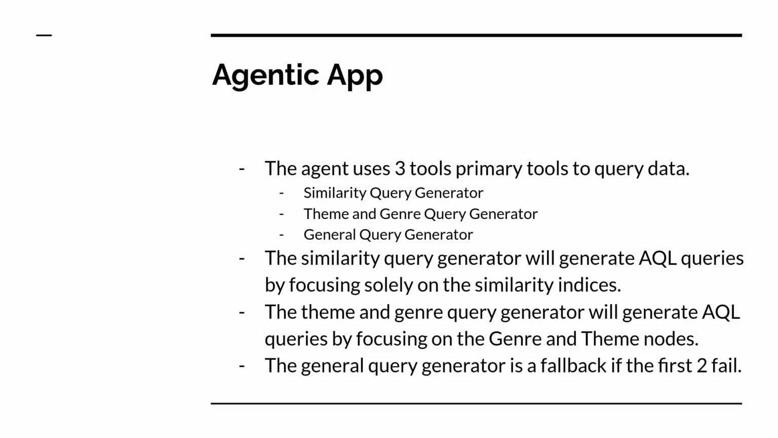The theme and genre query generator will generate queries that focus on themes and genres. So if a user comes in and asks, oh, I want an anime with a theme in the military or with a genre that's like fantasy or action, this is the one that's going to be used, and it'll generate queries based on how the anime is connected to the theme and genre nodes. And then the final one is the general query generator, and this one just generates queries if the first two are not an option in the query generation.